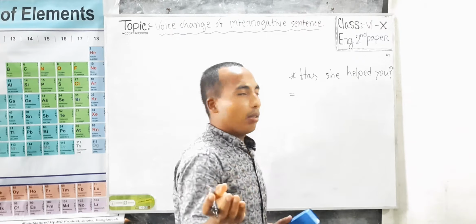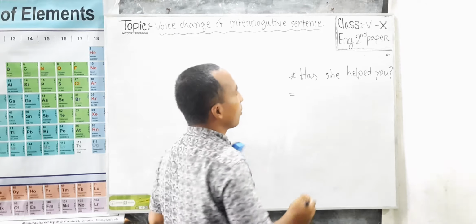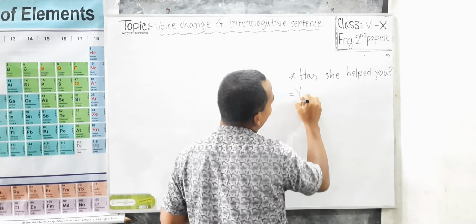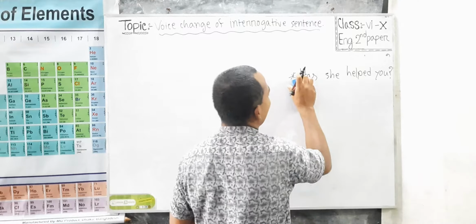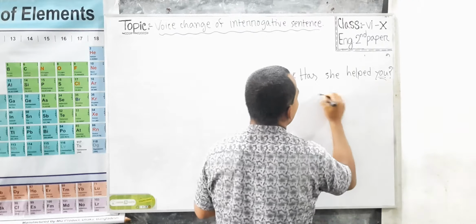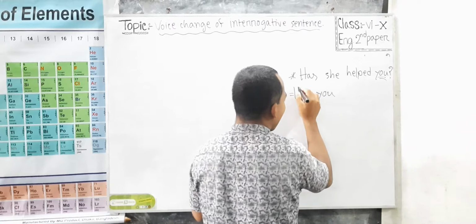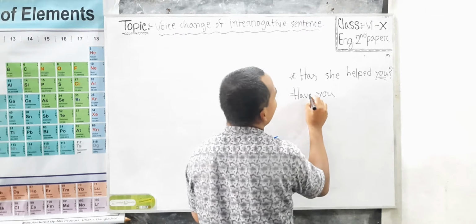I hope you have already solved the problem, but yet for help, the object will be given here, and after that, the auxiliary verb will be "have" in present perfect tense.